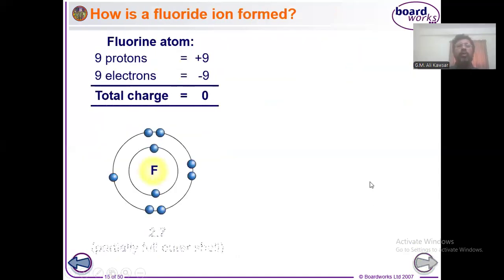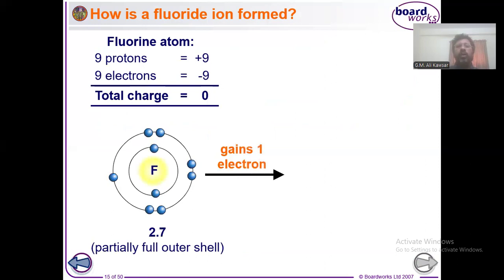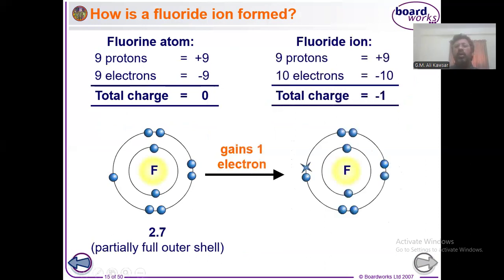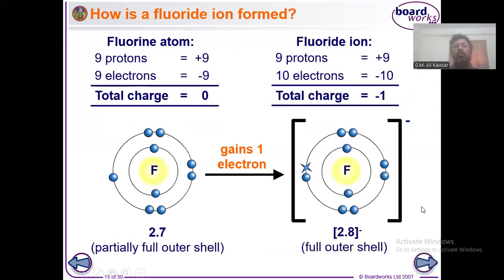For more clarification, look at the explanations. Fluorine will gain one electron to get the configuration of neon, and here we can see how fluorine will be transformed into F minus. This is fluorine. Not only fluorine; fluorine is a group 7 element. All elements of group 7 have the tendency of gaining one electron and being transformed into minus 1 ions.